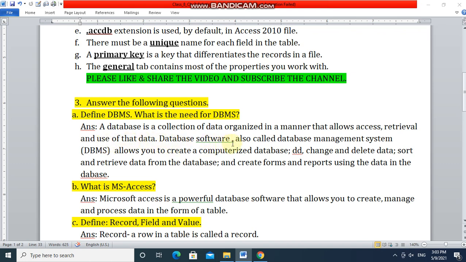Database software, also called database management system, DBMS, allows you to create a computerized database, add, change and delete data, sort and retrieve data from the database, and create forms and reports using the data in the database.